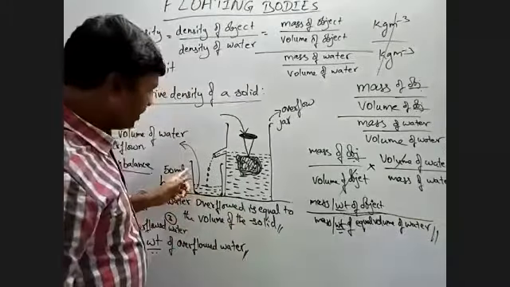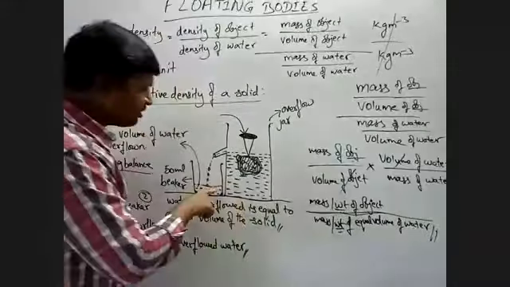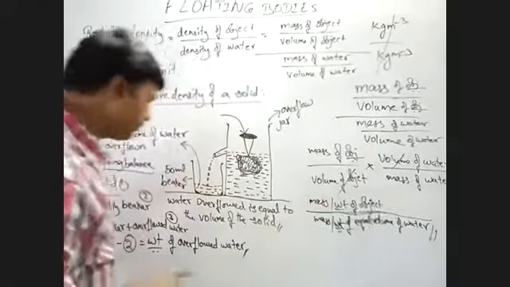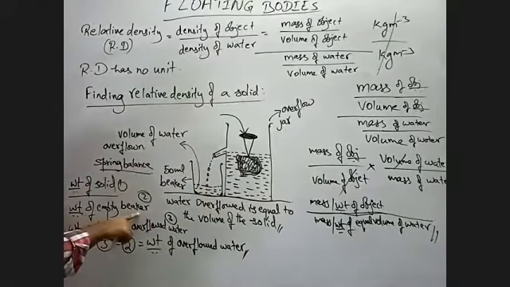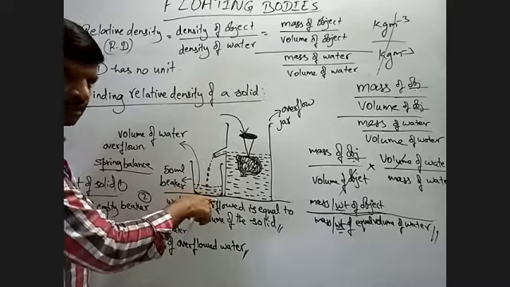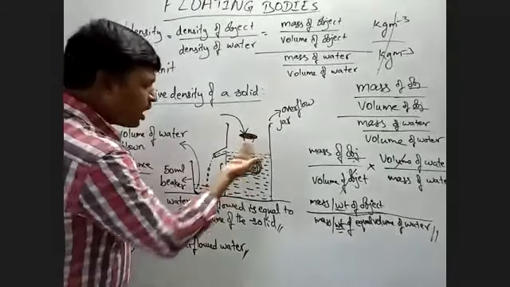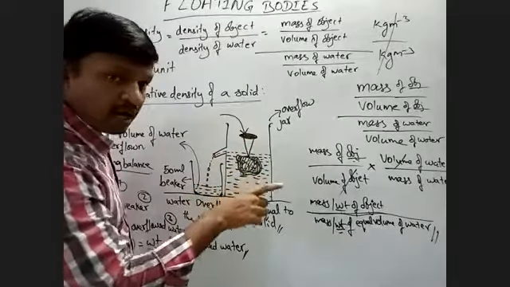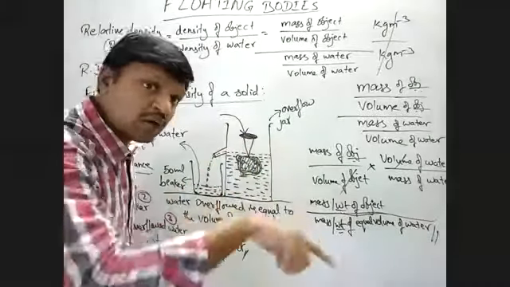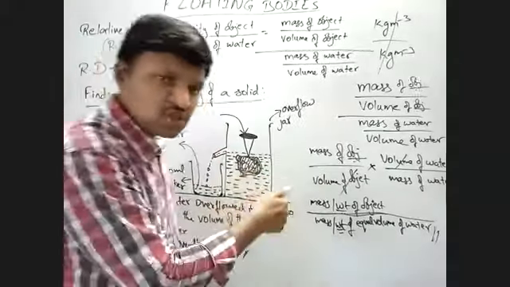Find the weight of this empty beaker. Then find the weight of this beaker plus water. Then weight of beaker plus overflowed water. That means this one only. This overflowed water is the water equal to the volume of the solid.